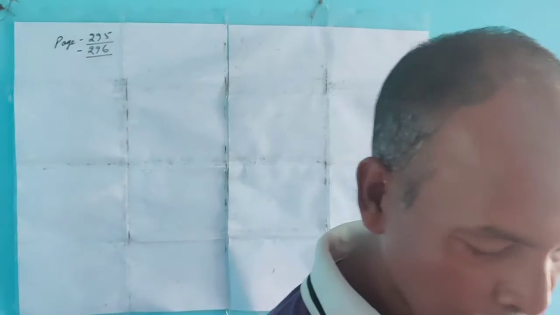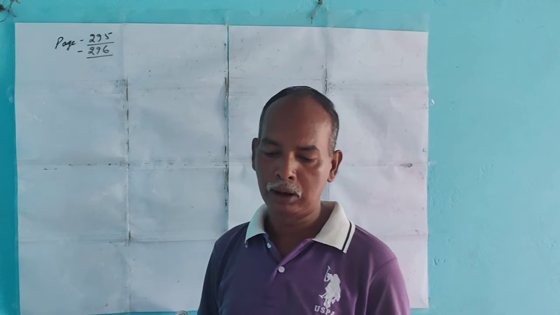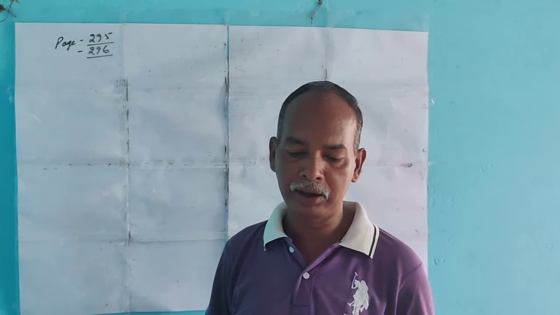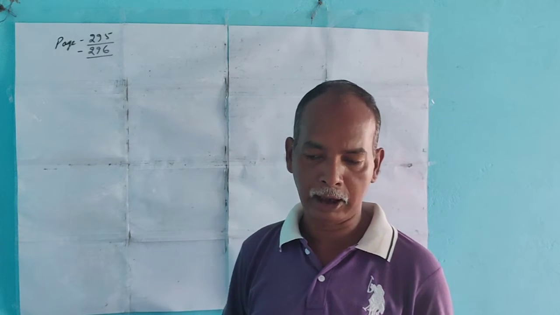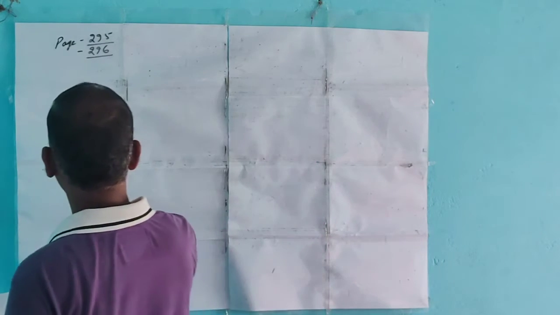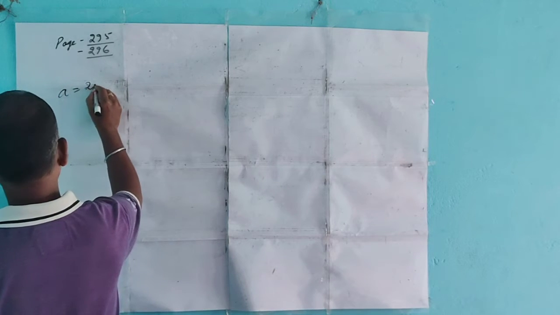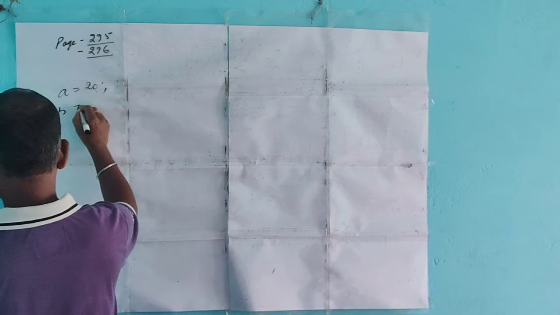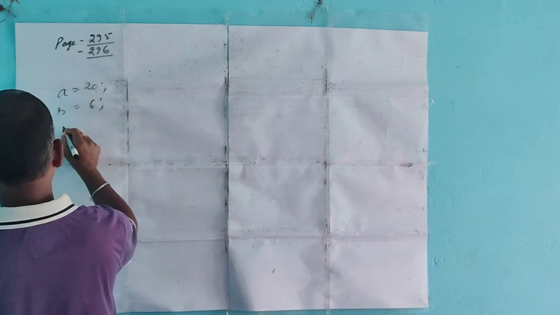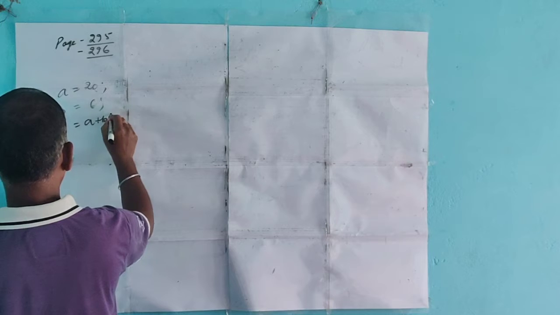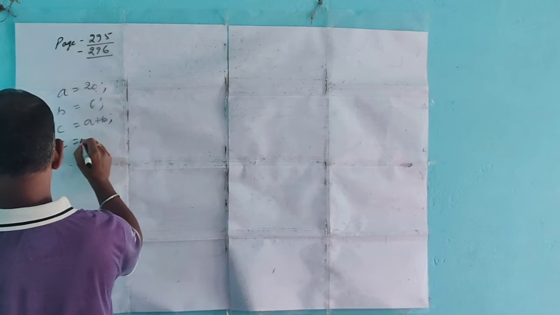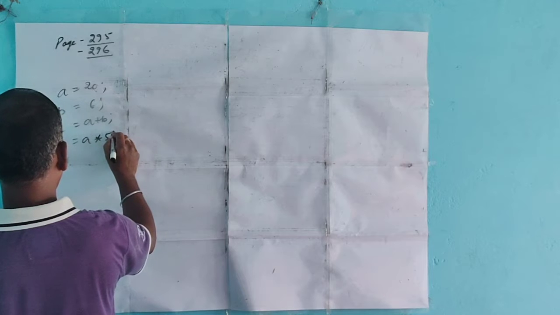Come to question number 3. In question number 3, what will be the value of C after the execution of the following code? Assume that A, B, C are declared as int data type. In the question, the value of A equals 20, the value of B equals 6, the value of C equals A plus B, and again C equals A into 5. These are the questions.